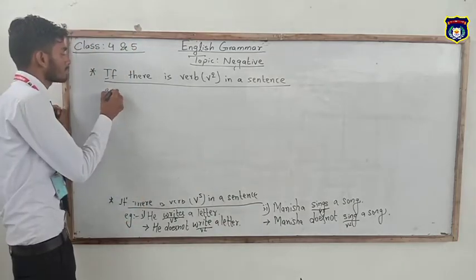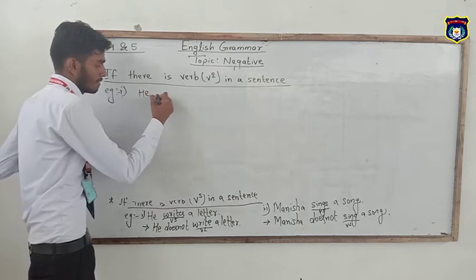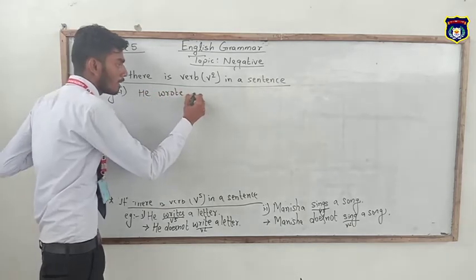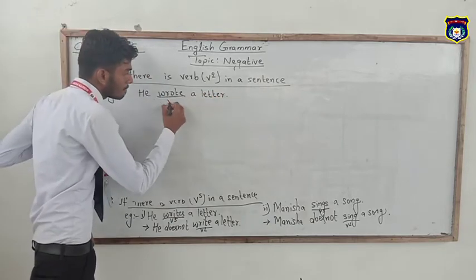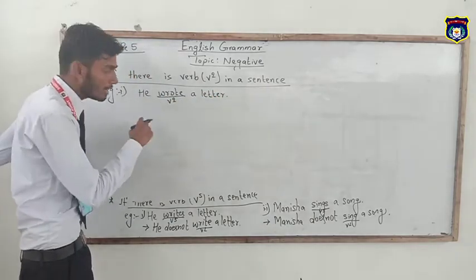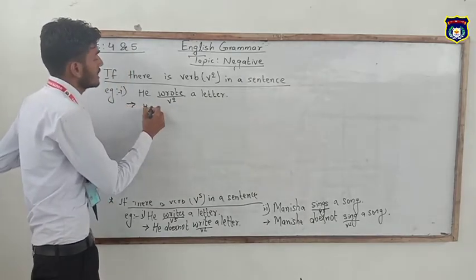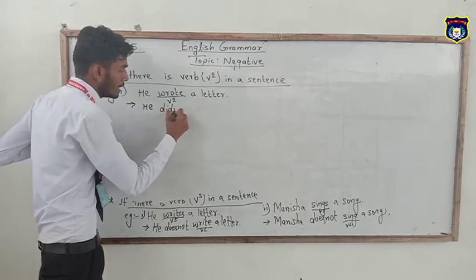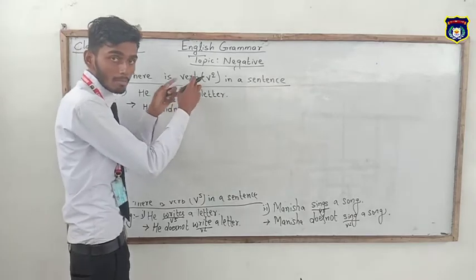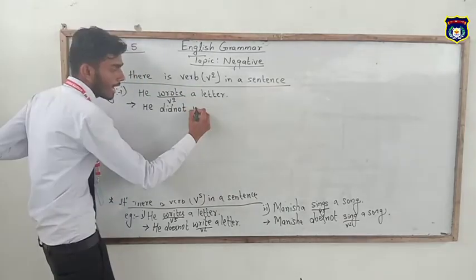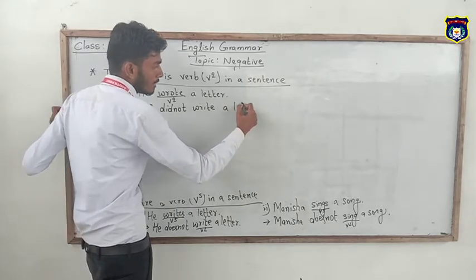Just like example, he wrote a letter. In this sentence, wrote is in V2 form, so we have to add did not before the main verb to make it negative. So its negative becomes he did not, and remember wrote changes into its first form V1, so it becomes write. So he did not write a letter,